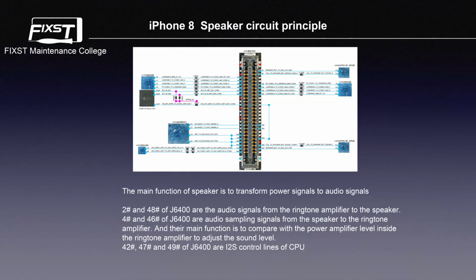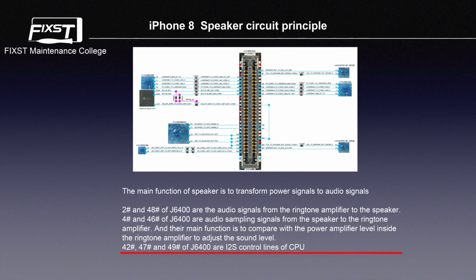iPhone 8 speaker circuit principle. The main function of the speaker is to transform power signals to audio signals. Pin 2 and pin 48 of J6400 are the audio signals from the ringtone amplifier to the speaker. Pin 4 and pin 46 of J6400 are audio sampling signals from the speaker to the ringtone amplifier, and their main function is to compare with the power amplifier level inside the ringtone amplifier to adjust the sound level.